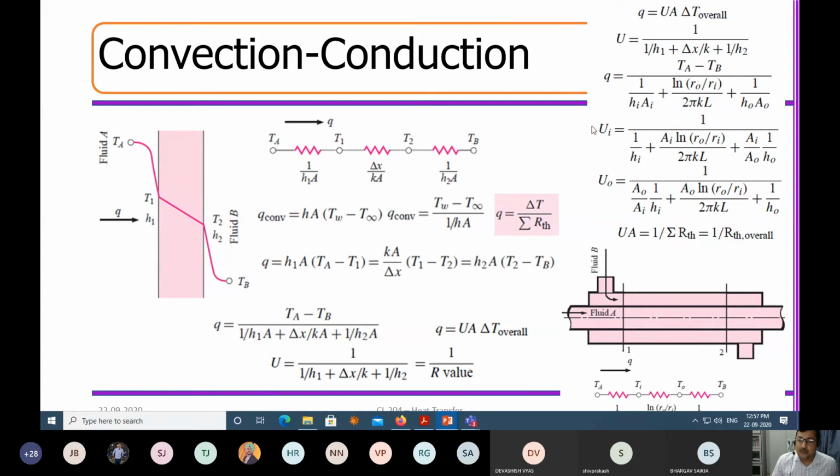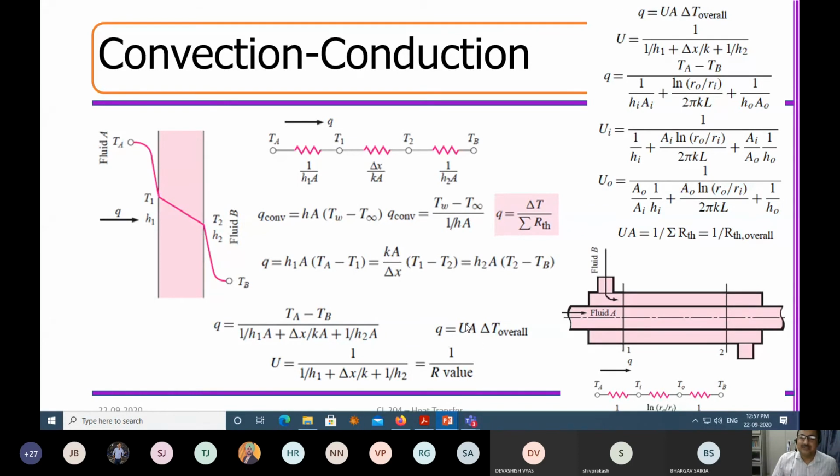This is the overall heat transfer coefficient expressed in terms of the inner radius. Here the inner radius is this part. And then the overall heat transfer coefficient represented in terms of the outer radius. So you can straight away see that first I put it down in the form of a Cartesian coordinate system, and then I frame it towards the cylindrical coordinate system, and from there I get three different concepts.